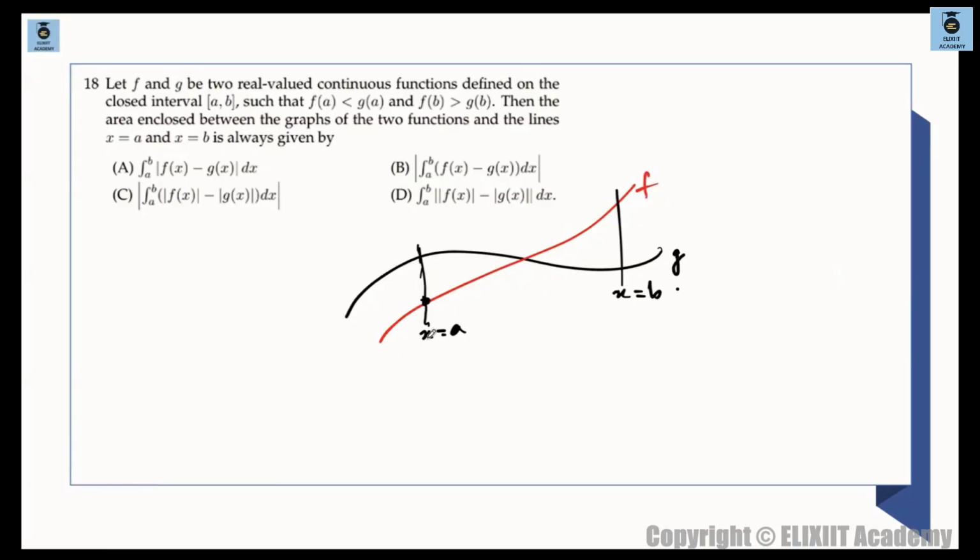So on this side I have taken f of a is less than g of a, and on this side I have taken g of a. F of b is greater than g of b.